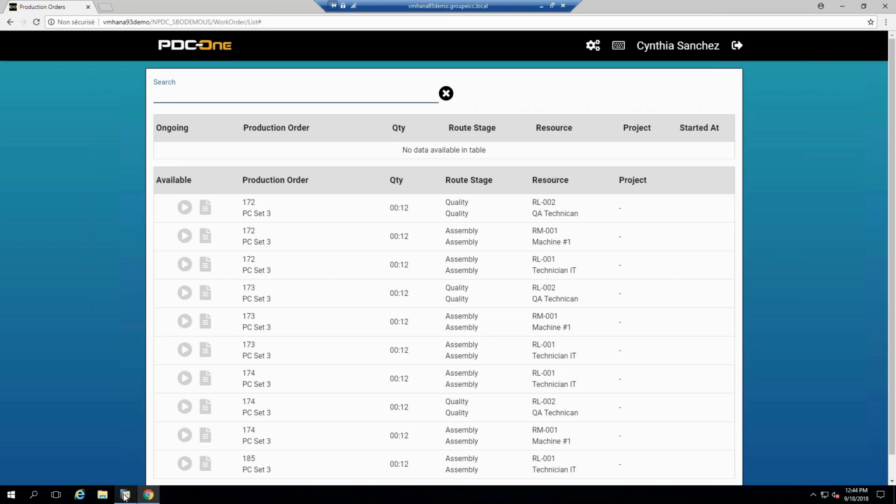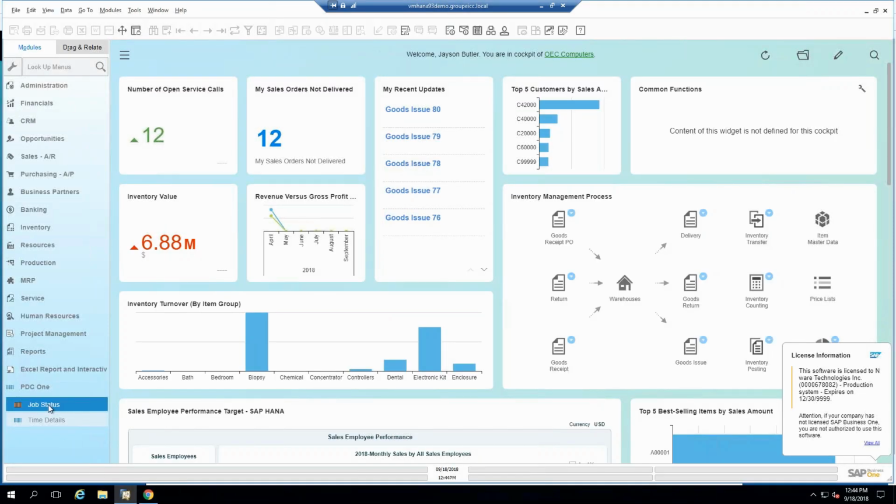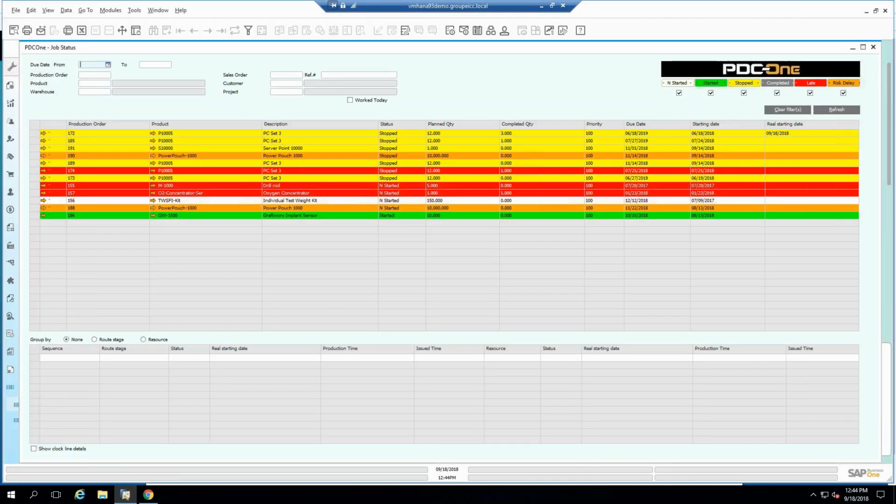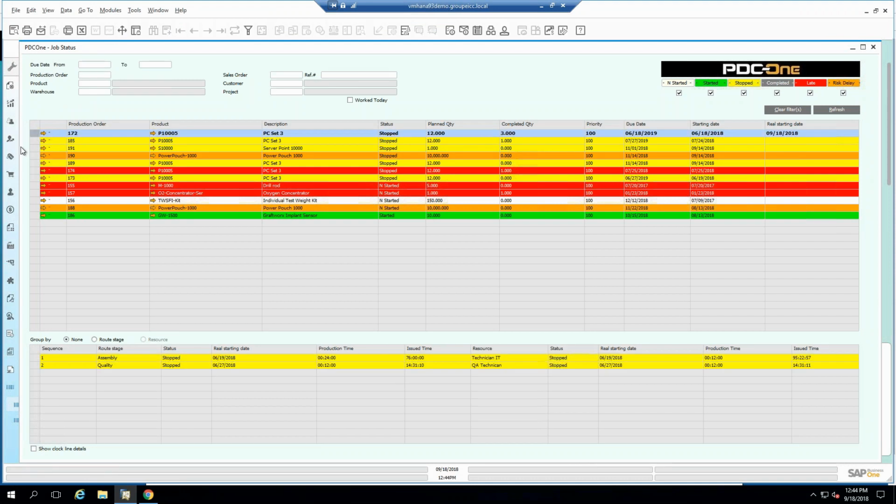So if we go back to SAP and come into the job status, we'll be able to see clearly that the time was stopped on this work order. If we click on work order 172, as you can see, it's now yellow, and the quality process has been stopped. When we looked at this earlier, the quality was in green, right? So that's a real-time update of the status. And of course, all the hours performed by everybody on this job will be tallied up to give the total time spent on the job.